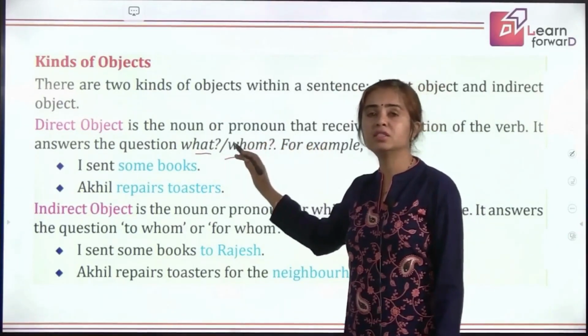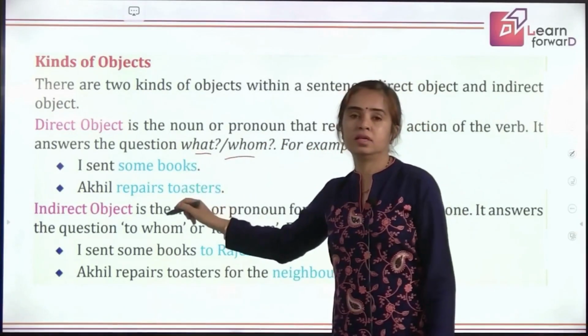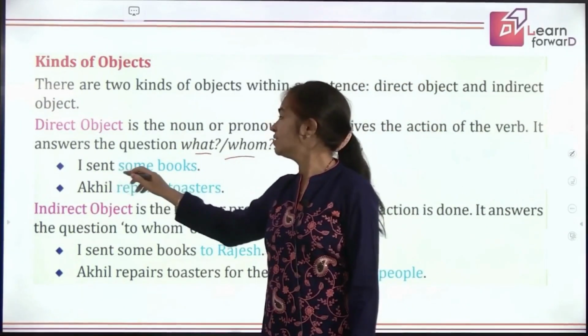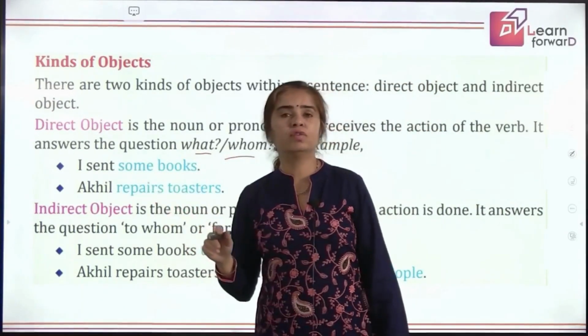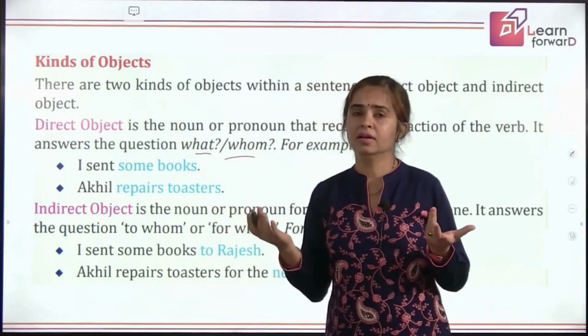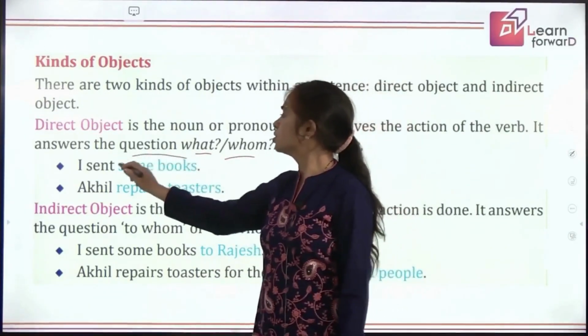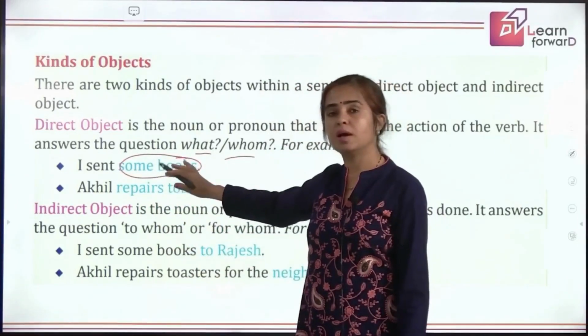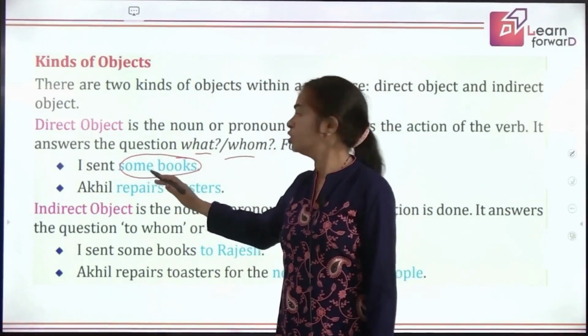If you get an answer to what, this object is direct object. For example, if I say I sent some books, my question will be what did I send? I sent some books. So the answer to the question what is coming from these words, some books. This is the direct object of the sentence.